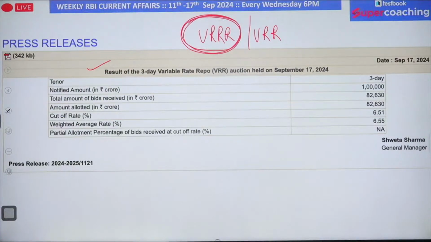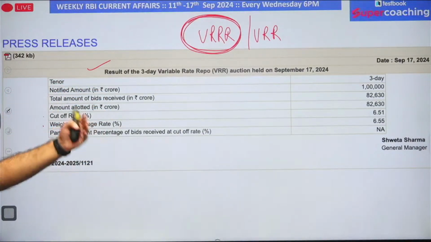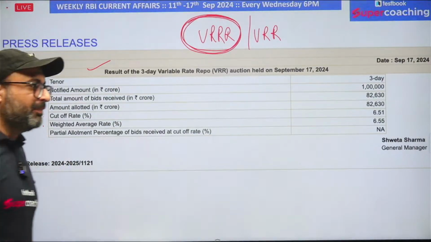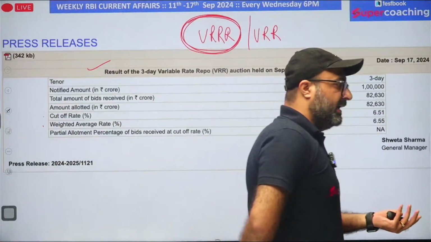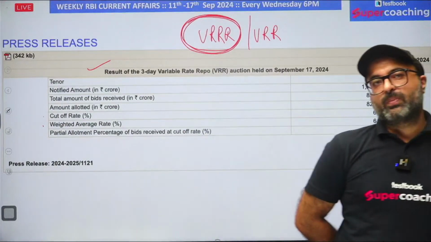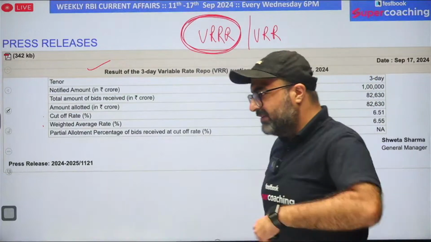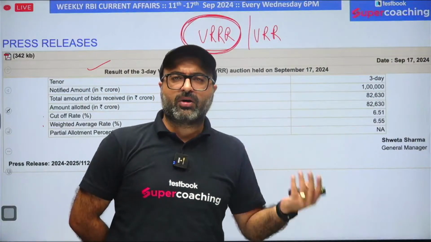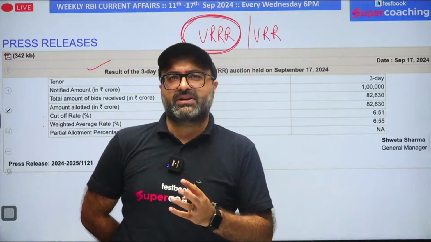The result of the 3-day variable rate repo auction: the cutoff rate was, actually repo rate is 6.5%, but here the cutoff rate is 6.51%, and the weighted average rate was 6.55%, which means banks are ready to borrow the loan from RBI at a rate higher than the repo rate. Same goes for VRRR, where RBI is ready to receive funds from the banks at a rate higher than the reverse repo rate, but not for a day or two, but for a long period, 14 days to 56 days. So these are the two terms.